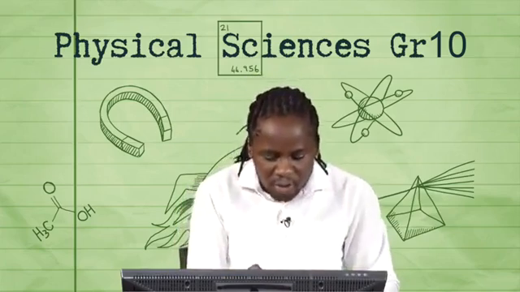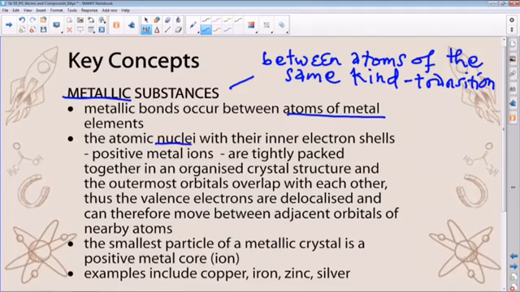The atomic nucleus is always positive due to the protons in the nucleus of the atom. The electrons in the underlying shells surround the positive metal ion, and these are tightly packed together and organized as a crystal structure, and the outermost orbitals overlap each other.